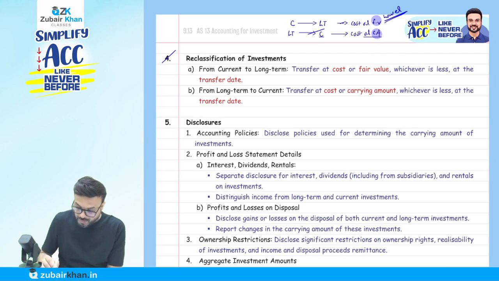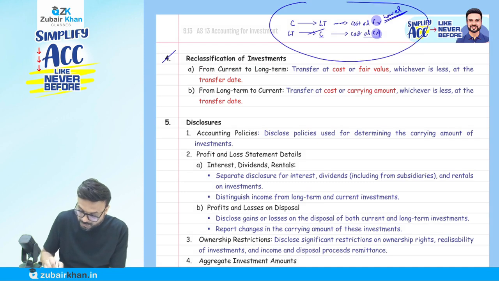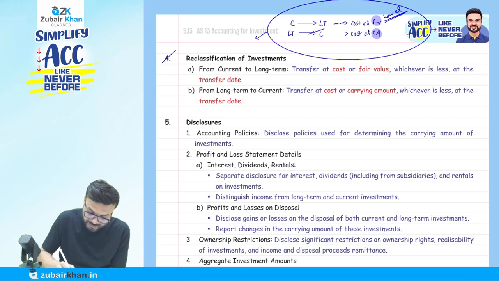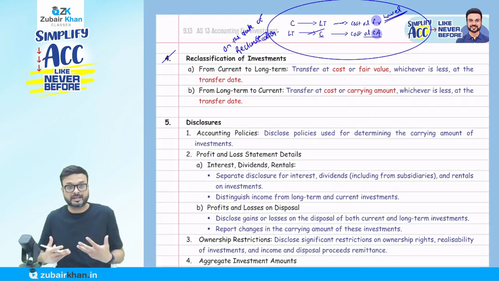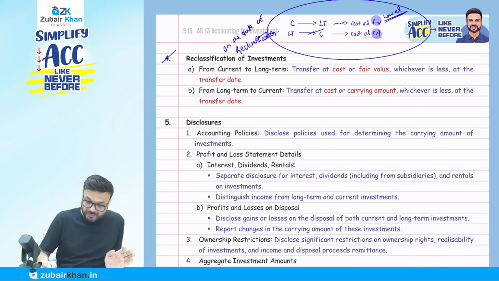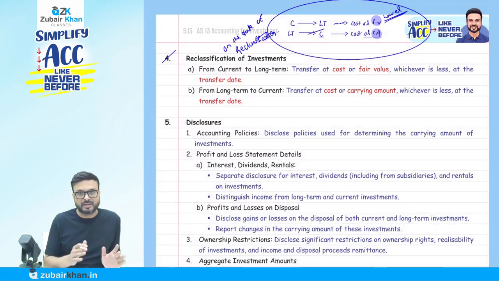Okay, now understand. All these we do here now. I hope this time it happened properly. All these we do on the date of what? Reclassification, or you can say reclassification or transfer. Whenever you're doing the reclassification, on that date you have to do the comparison. So remember this, on the transfer date or reclassification, same thing. On the date of reclassification, you have to do the comparison.